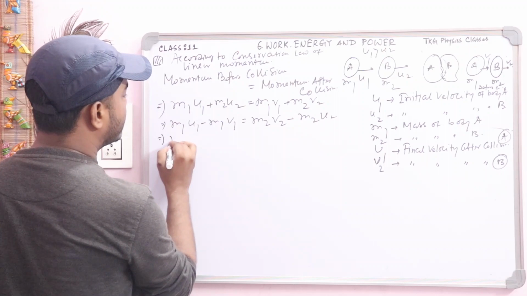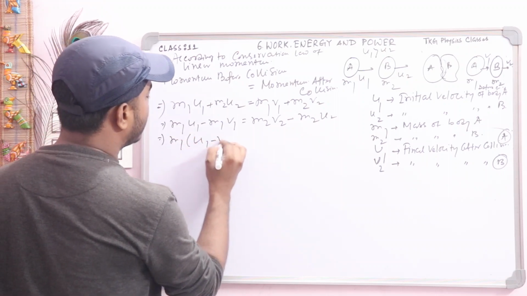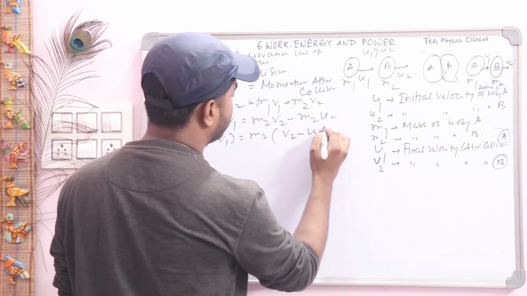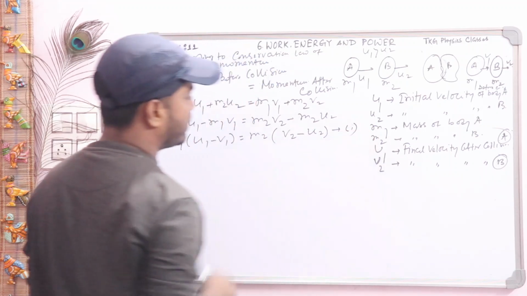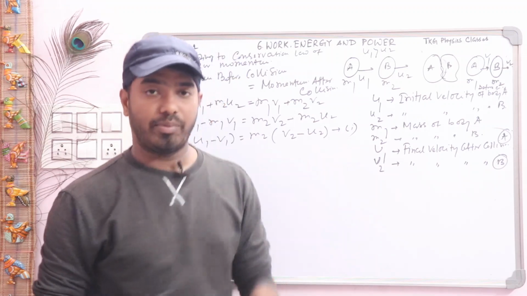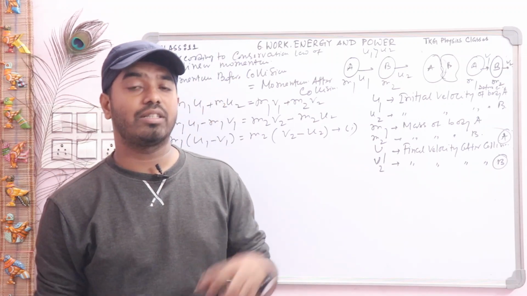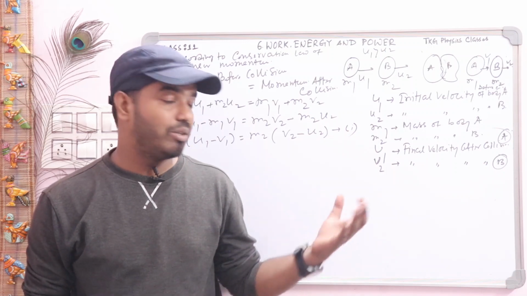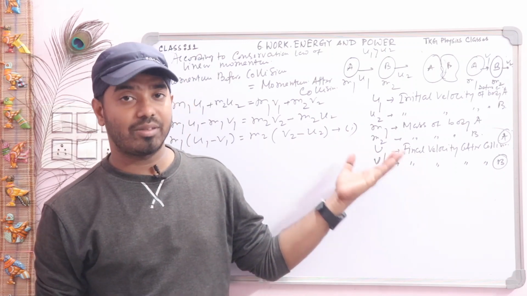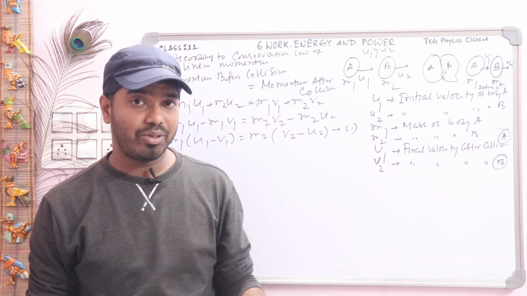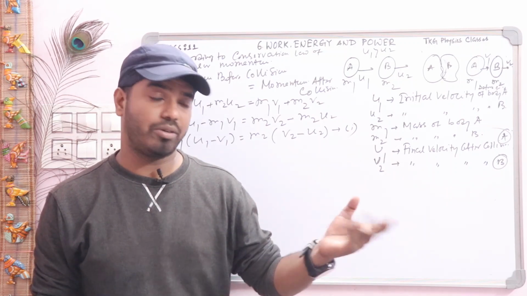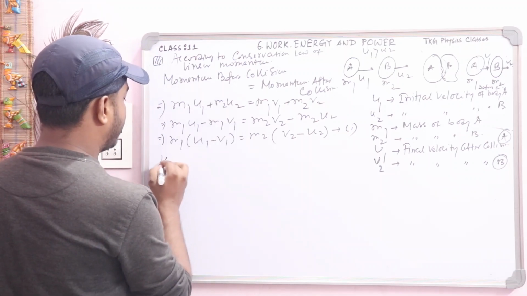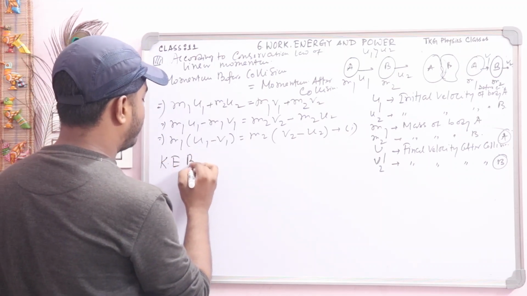Take m1 common, that is u1 minus v1, and m2 common, that is v2 minus u2. Suppose this is our equation number 1. Now we will apply the conservation law of kinetic energy. In case of elastic collision, kinetic energy before collision is equal to kinetic energy after collision. Write it. Now second condition,